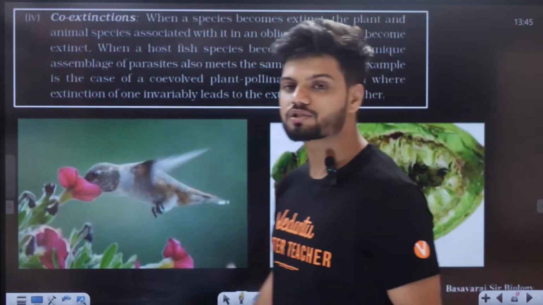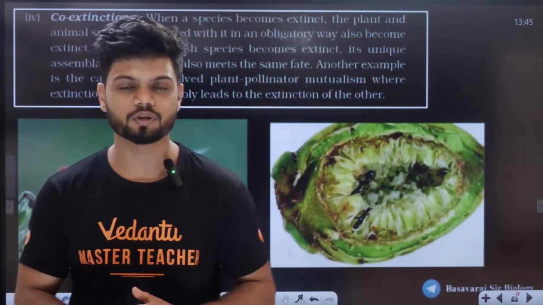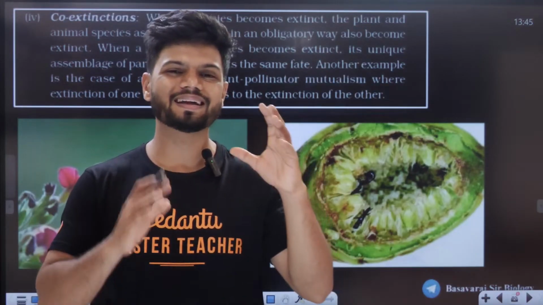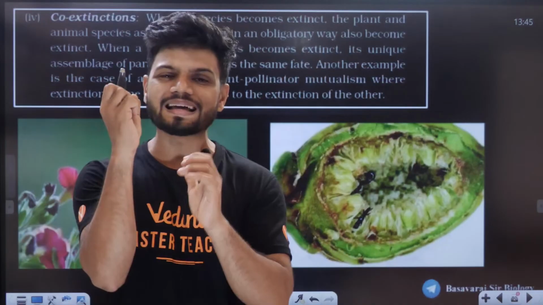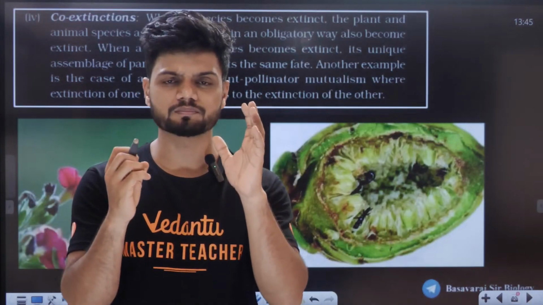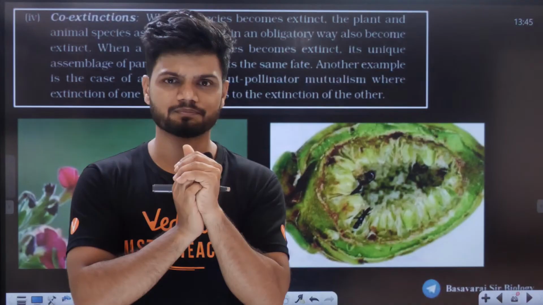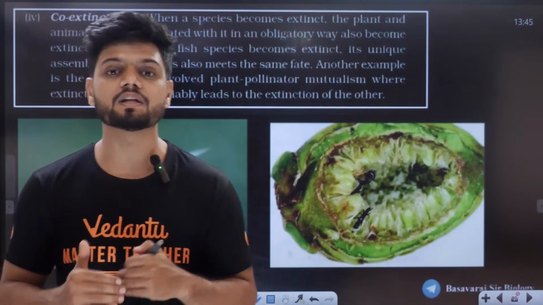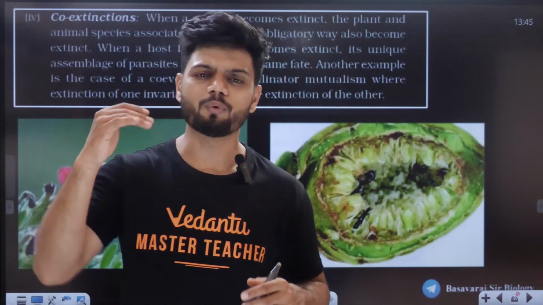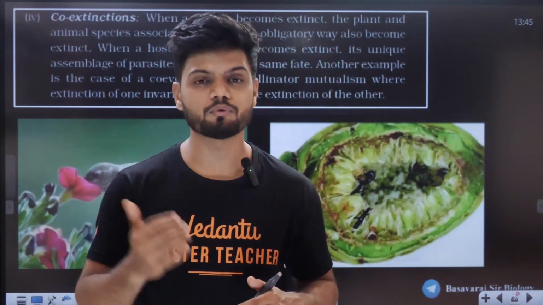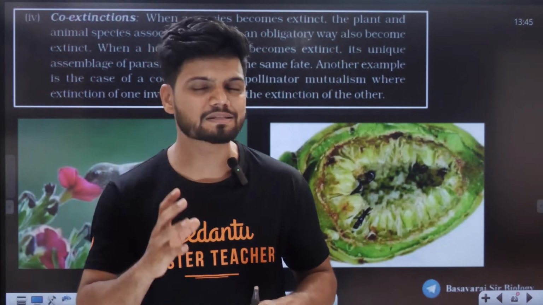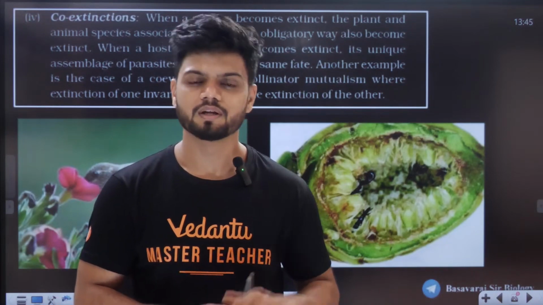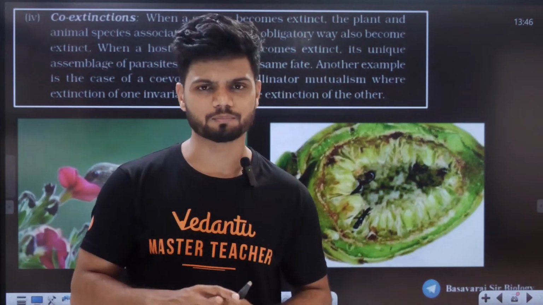The last thing is called co-extinction. Last topic, co-extinction. For example, all of you remember mutualism. In mutualism, there is an intimate relationship between a wasp and a fig fruit. They pollinate, they have a connection there. The fig provides a space for laying the eggs and nutrition through the seeds, and the wasp helps pollination. Okay, mutualism. Now, what if for any reason the wasp disappears? Who will pollinate the fig now? No one. The fig also will disappear. One more example I'll give you.